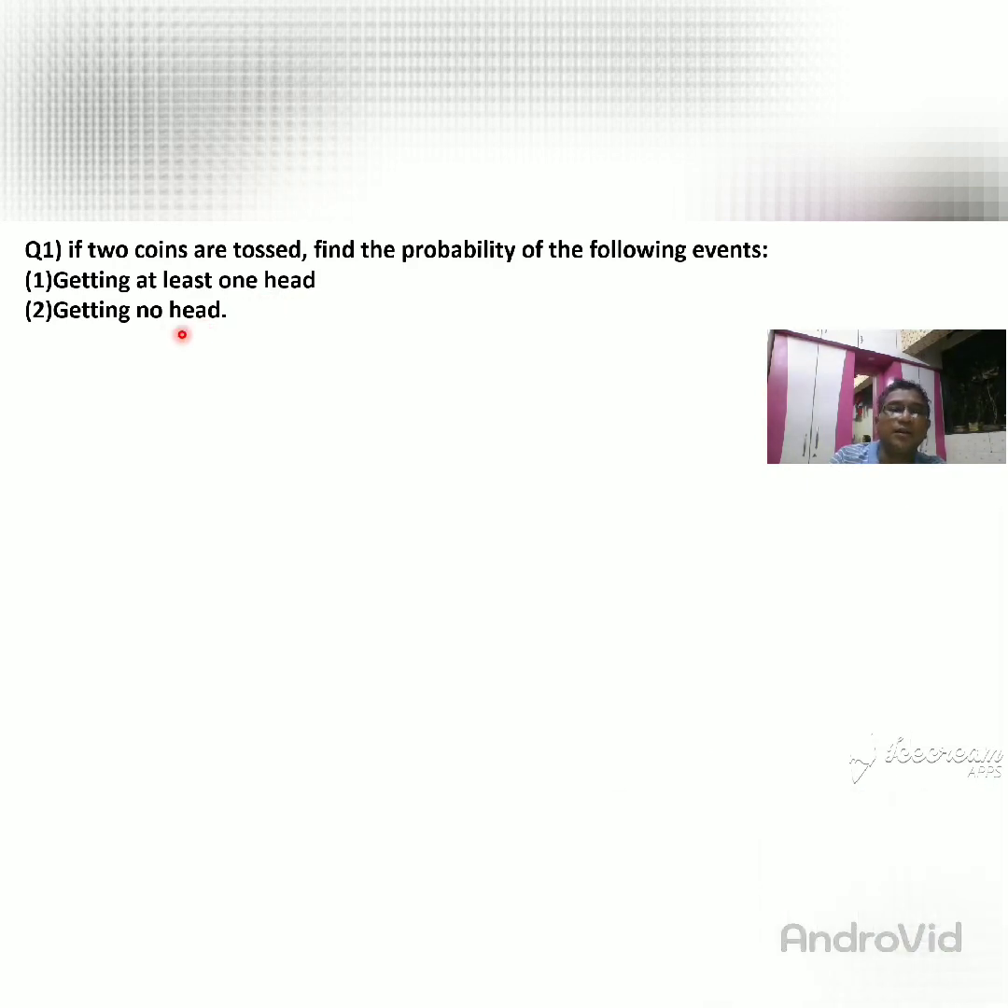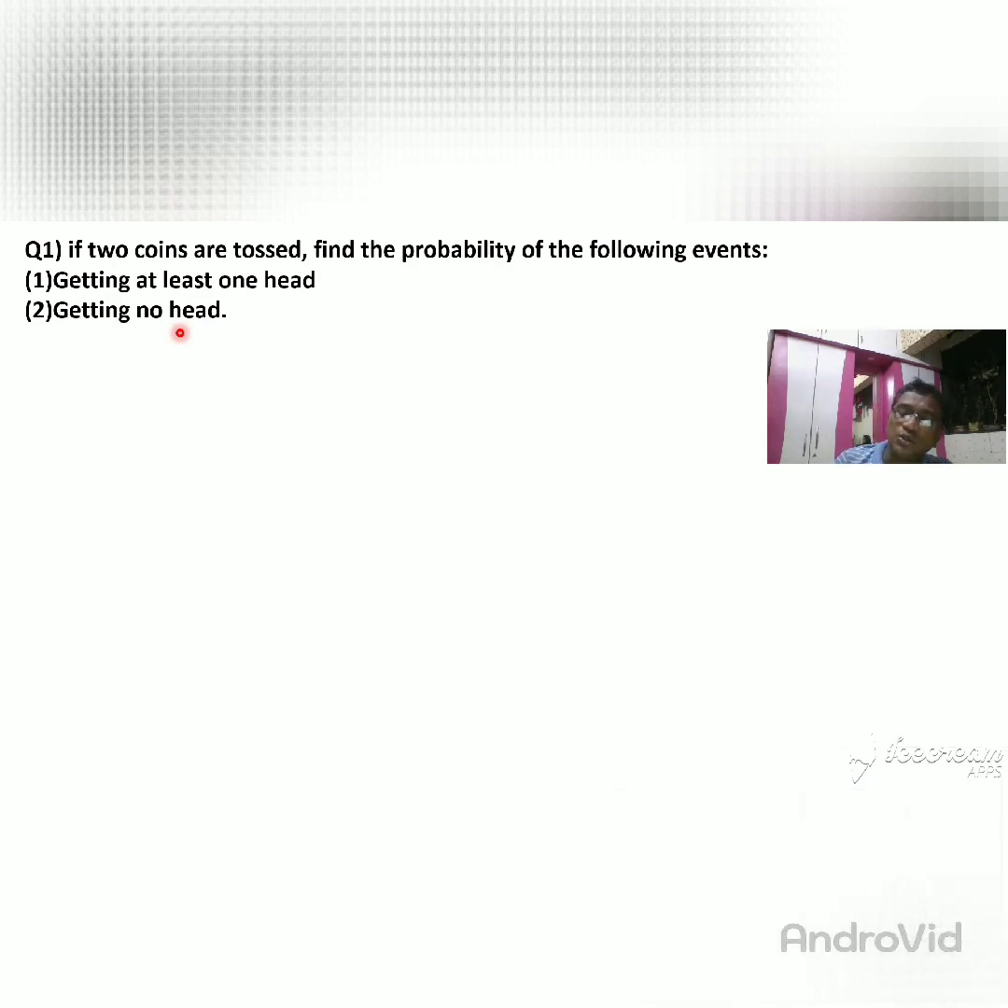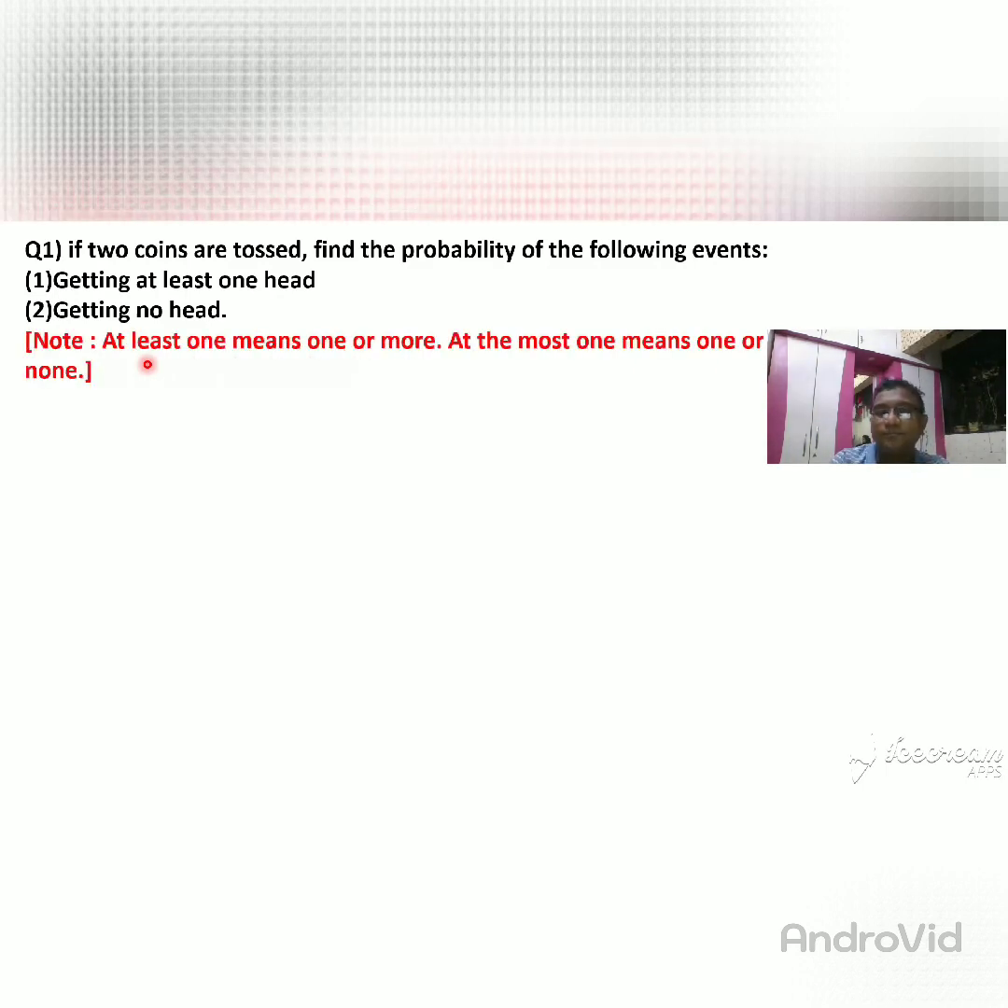Then another, getting no head, means in this problem there is no head, which means all are tails. So first you want to get all these events. So first step is that we can write the solution, and after writing the solution we can write the sample space. So here are the notes given for you.